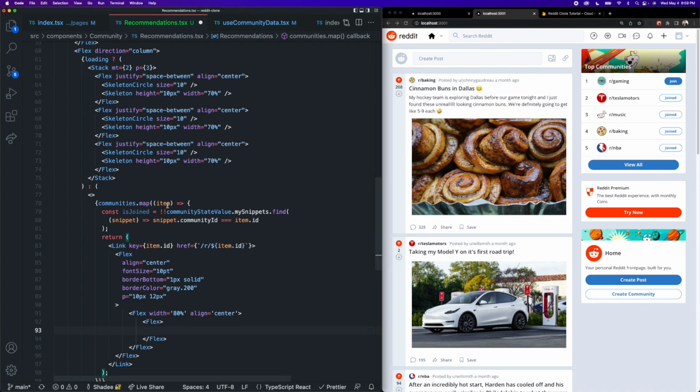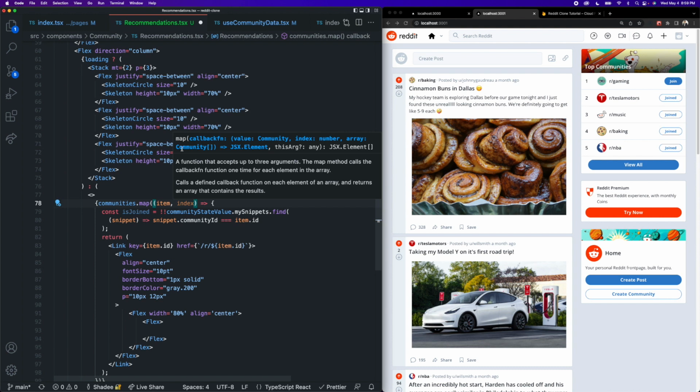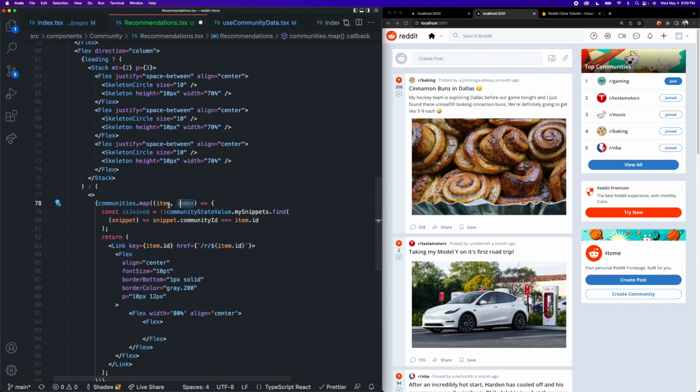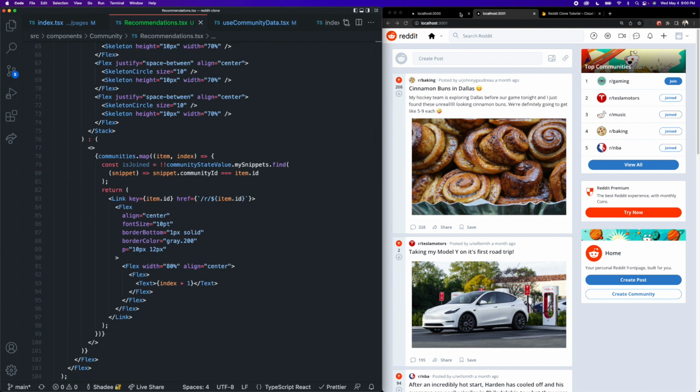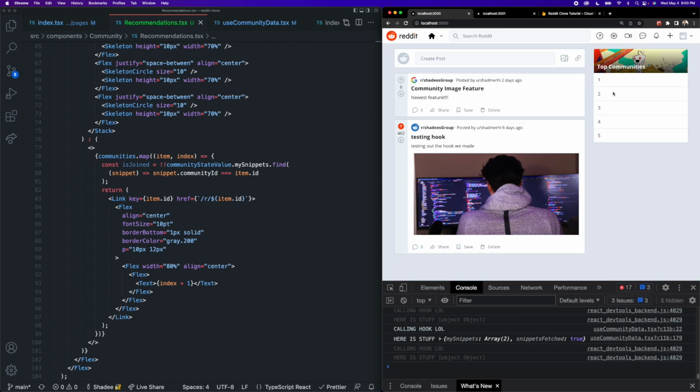Okay, and where we can get that number from is by, in the map function, we can take advantage of the fact that JavaScript also gives us access to the index of the current item we are iterating through. And so down here inside of this flex container, we can add some text, and that text is going to be the index plus 1, because we did not want to display 0, 1, 2, 3, 4. We want to display 1, 2, 3, 4, 5. And we need to import text from Chakra, which it does not auto-import. Good old text. Okay, so if I save this, let's go back to our app here. We can see the 1, 2, 3, 4, 5 thing there.